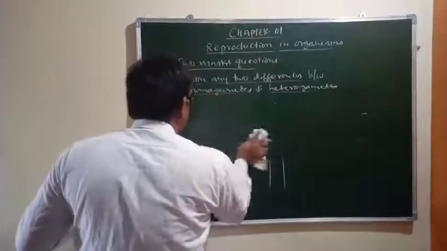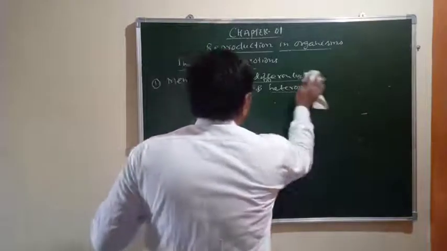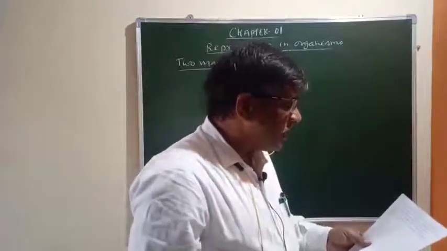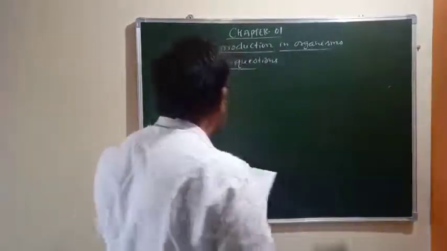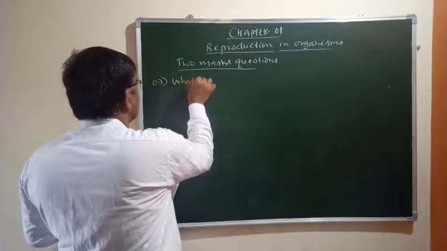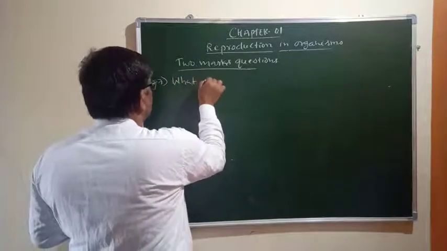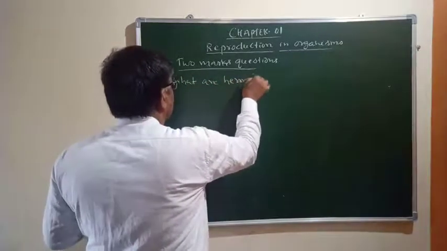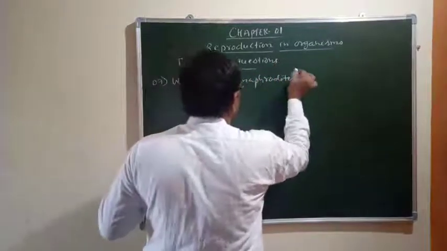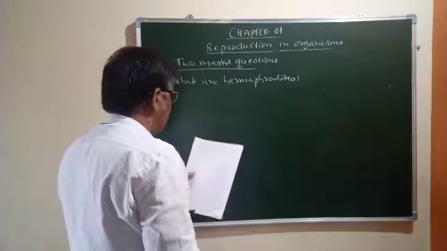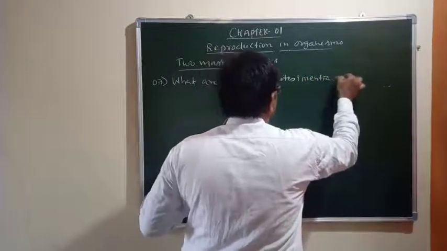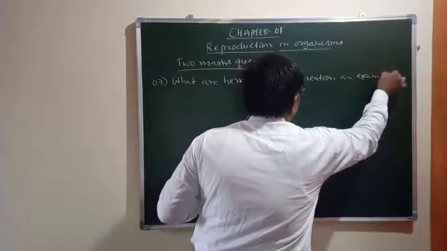The next question was already there for 1 mark, and the same question is asked for 2 marks by the addition of an example. What are hermaphrodites? Mention one example. Suppose the question is only this much, it becomes a question for 1 mark, and if it adds mention an example, now it becomes 2 marks.